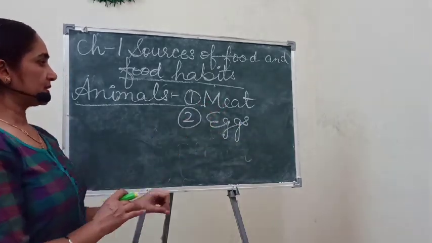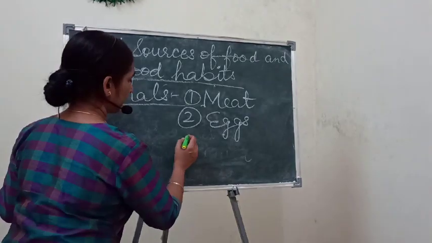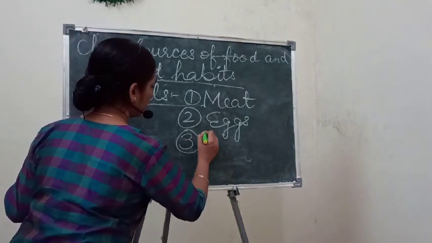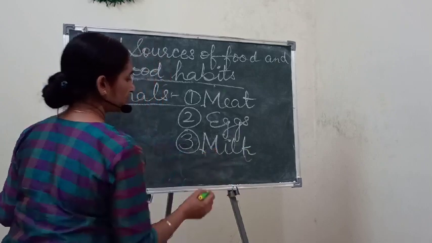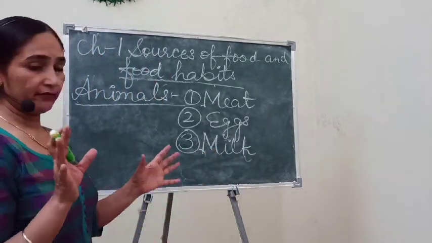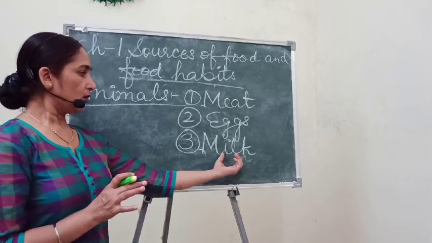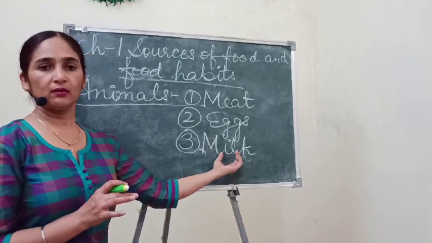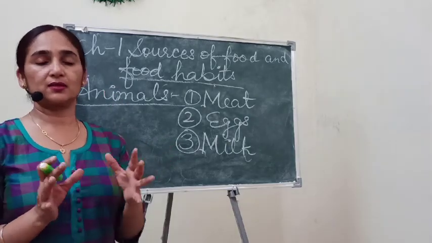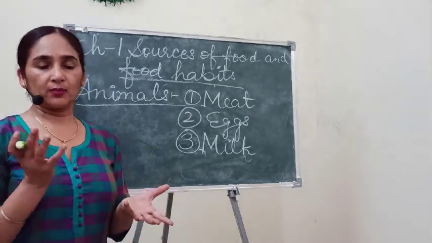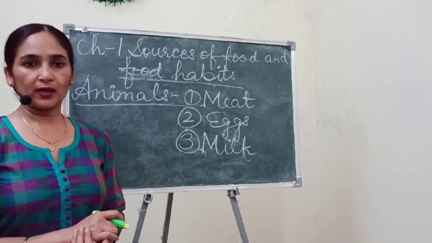And after this, you can take as an example of milk. If we are not non-vegetarian, then also we are using milk. Okay, we can't say that we are non-vegetarian and we can't use any milk, means any animal product.